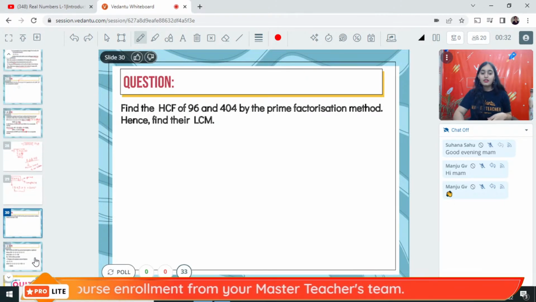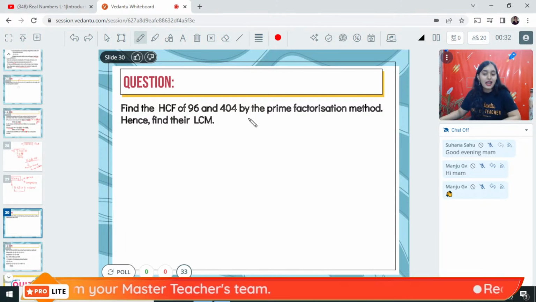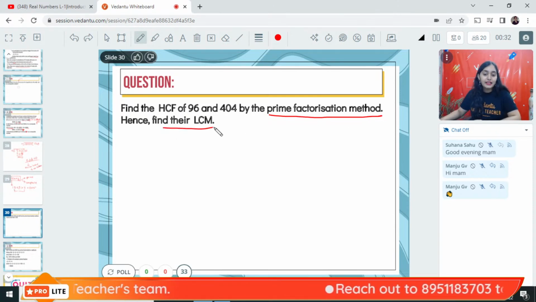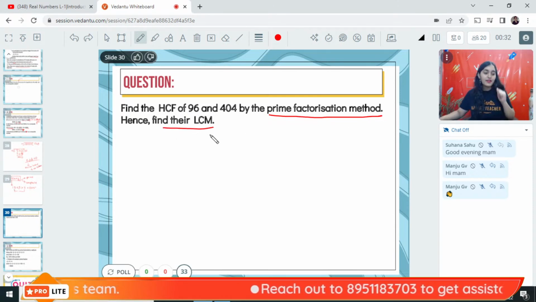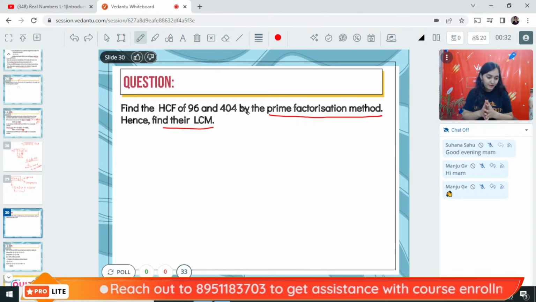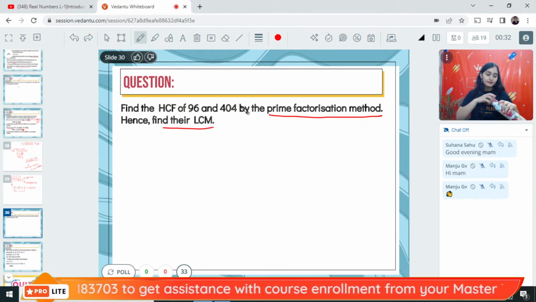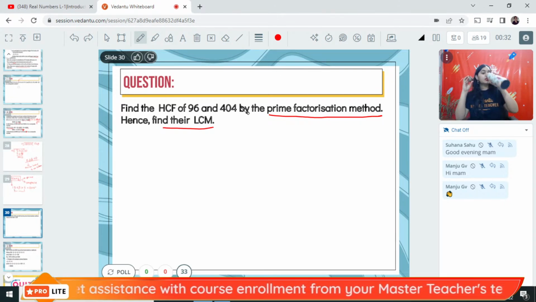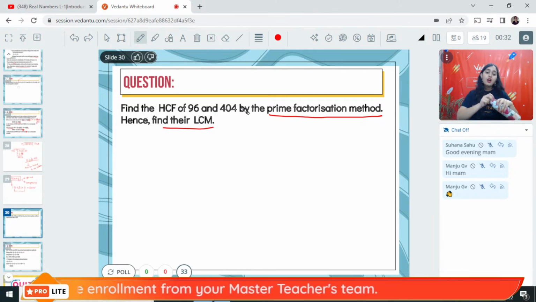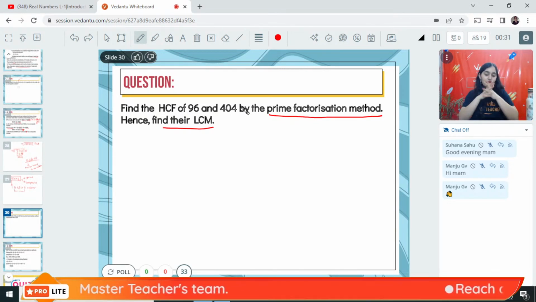Yeah, let's try out this question as well. Find the highest common factor of 96 and 404 by the prime factorization method and find their LCM also. Chalo everyone, calculate the HCF of 96 and 404. What will it be? Yes, Priyanshu, exactly. What will be the highest common factor of 96 and 404?